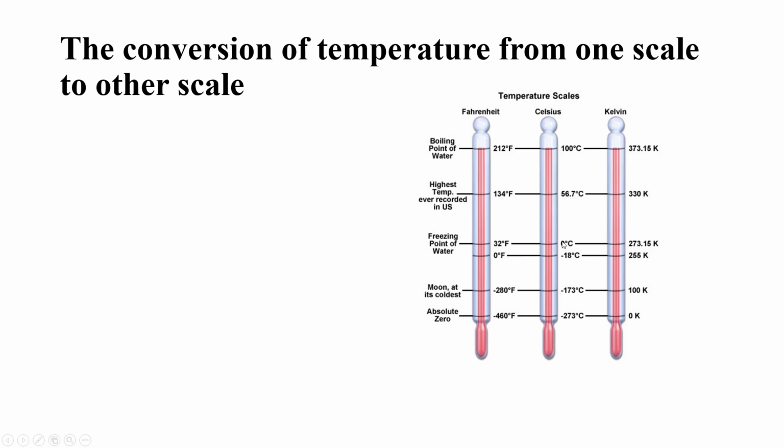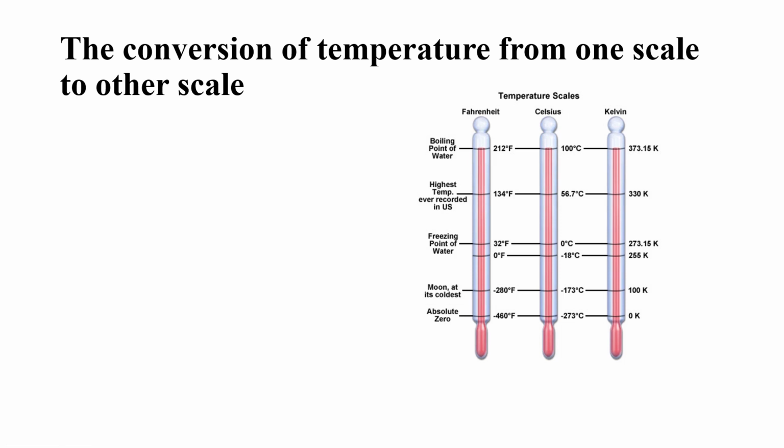In the same way, on the Celsius scale, the freezing point is 0 degrees centigrade and the boiling point is 100 degrees centigrade. The difference between the boiling and freezing points is 100 degrees. In the same case, on the Fahrenheit scale, the boiling point is 212 Fahrenheit and the freezing point is 32 Fahrenheit. The difference between the boiling and freezing points on the Fahrenheit scale is 180 degrees.